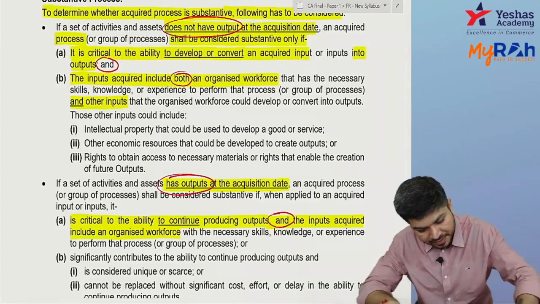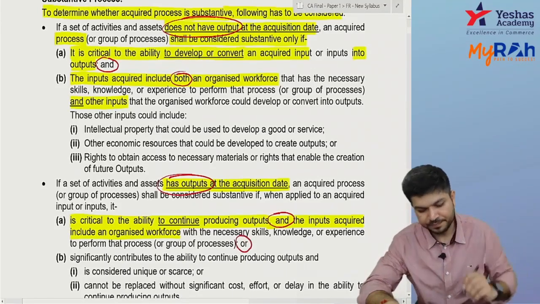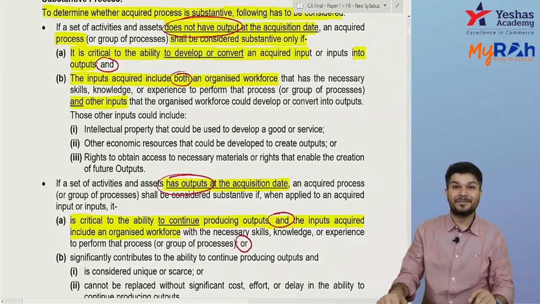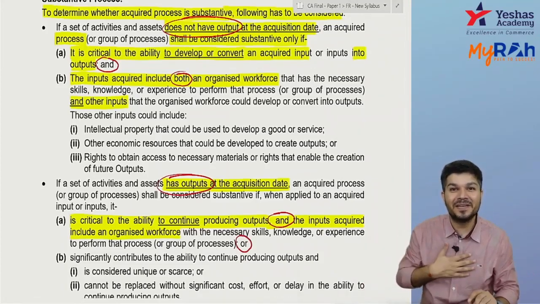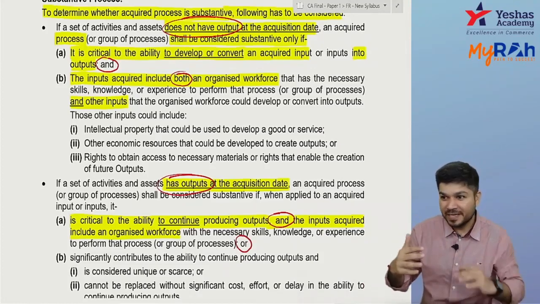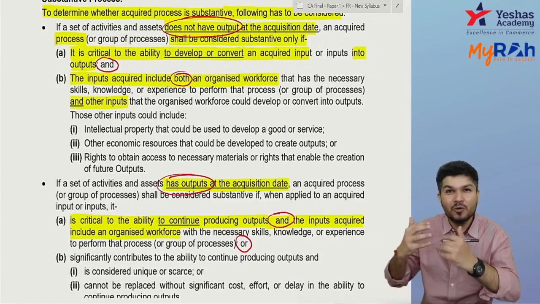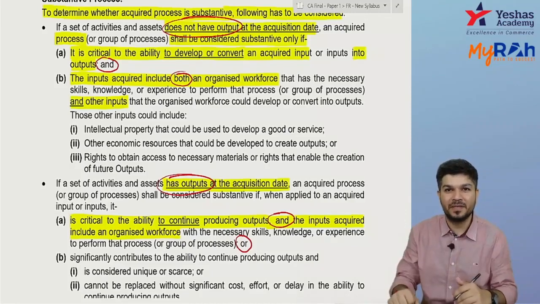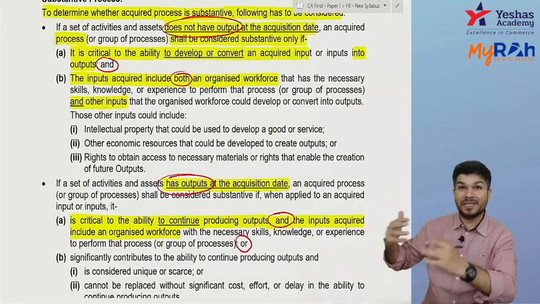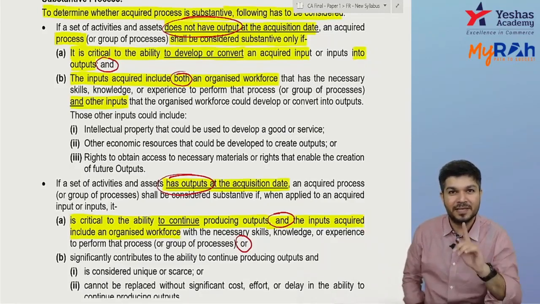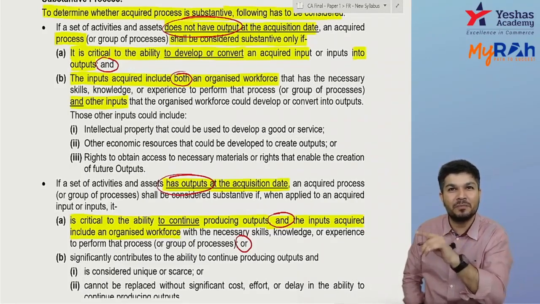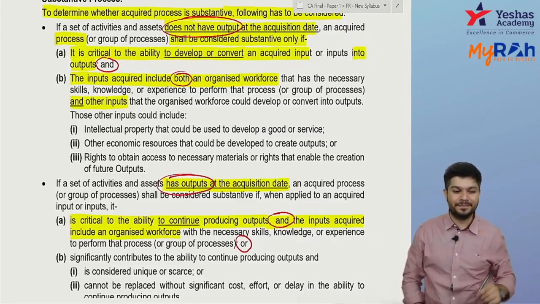Now this is one thing. Or the process is a scarce process, one that cannot be replaced without a major cost. If a process is scarce or cannot be modified or replaced without a major cost, would you replace it?